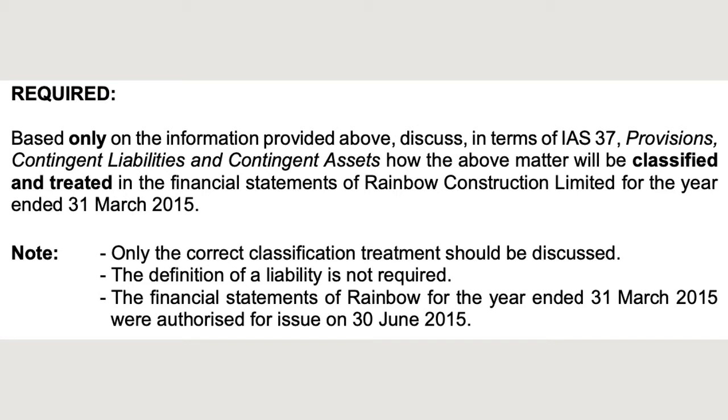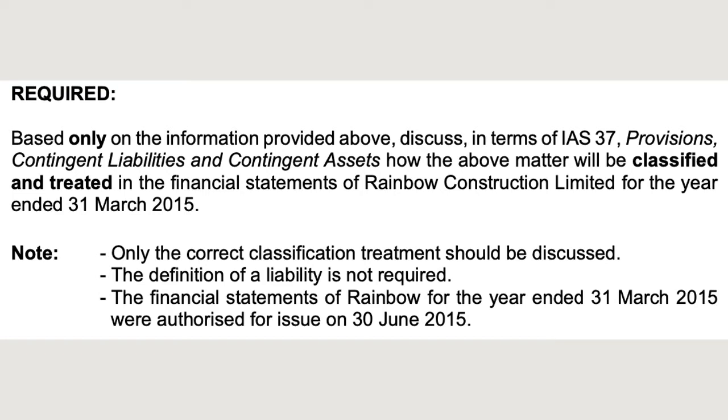Note, only the correct classification treatment should be discussed. The definition of a liability is not required.